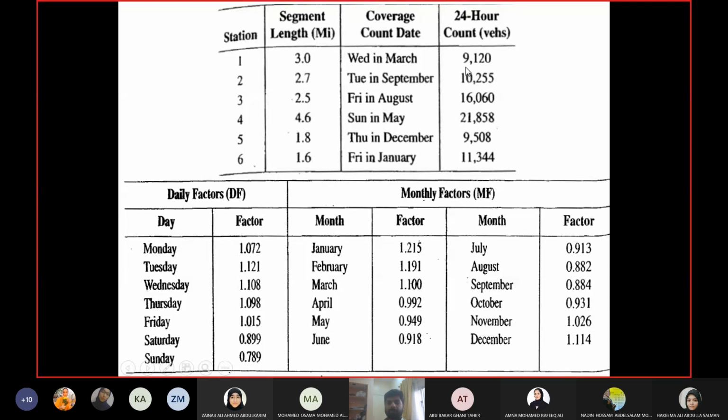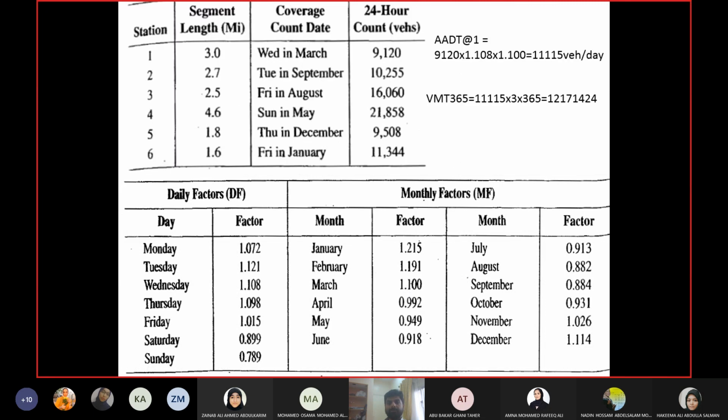So take the value of the 24-hour count, multiply with the adjustment factor of the day and the adjustment factor of the month. So 9,120 multiplied with the adjustment factor of Wednesday, which is 1.108, and multiplied with the adjustment factor of March, which is 1.100. When you multiply, then you will get AADT. See this one? This is the AADT at station 1, and these are the adjustment factors for Wednesday and March.